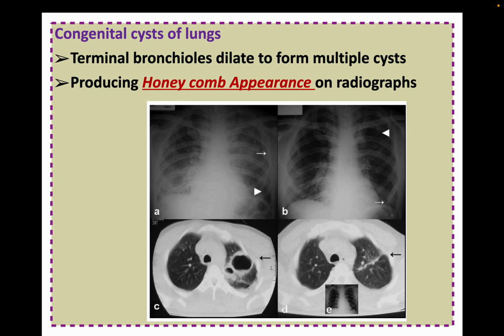Congenital cysts of lung: the terminal bronchioles dilate to form multiple cysts producing a honeycomb appearance. You can see the honeycomb appearance here. In this X-ray picture they are visible. You can see this, so the honeycomb appearance is there.